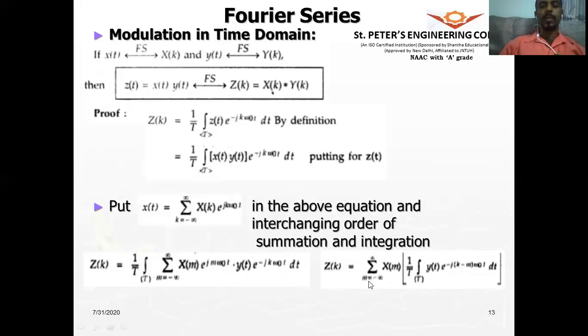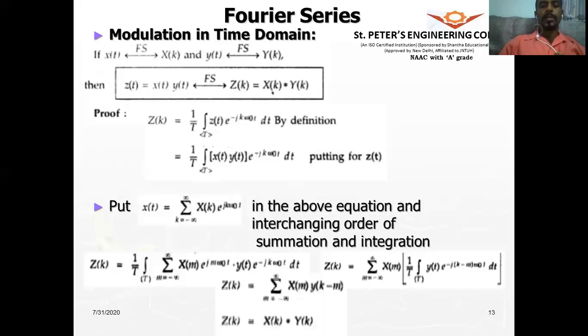Here instead of k, it will become in terms of m, and wherever k is there in the first case, you have to replace it with m, because otherwise it will be confusing, with one k here and one k there. So sigma m equals minus infinity to plus infinity X of m, 1 by T integral over 1 period y of t e to the power of minus j k minus m omega naught t dt.